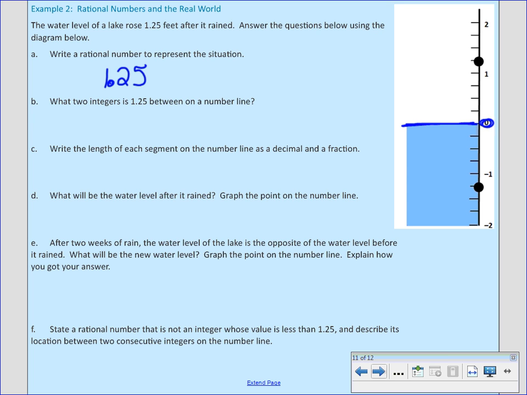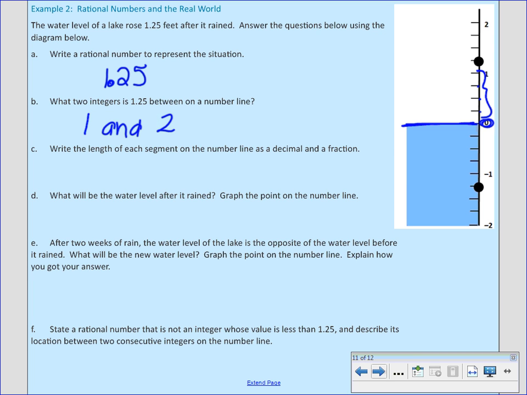That's between what two numbers on the number line? 1 and 2. Yep, very good. What length is each segment on here? Well, this went up by 1, 2, 3, 4 sections made it a whole.